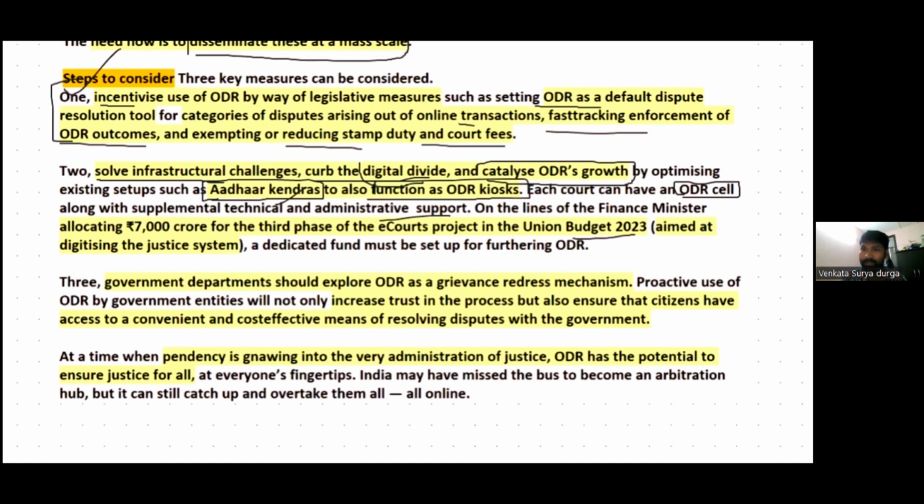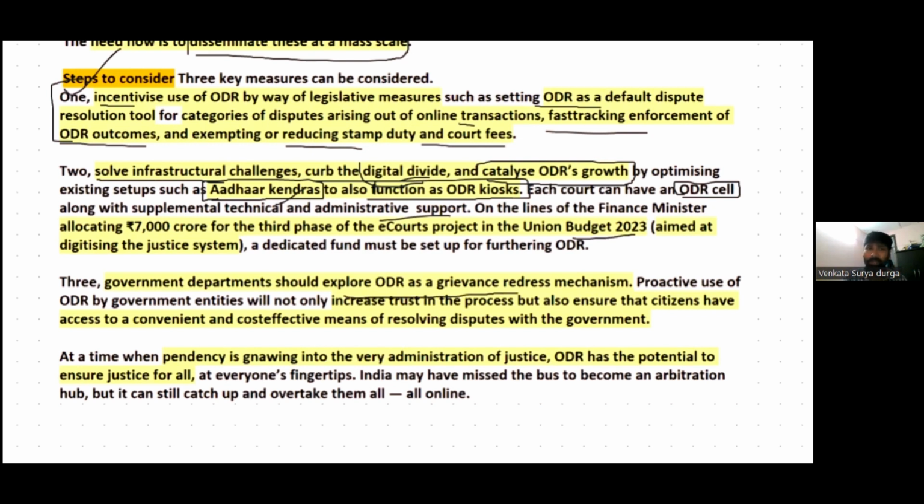These are some steps that the government needs to consider to make India an online dispute resolution hub, an online arbitration hub. However, the government departments should also explore ODR grievance redressal mechanisms, right? The government departments should increasingly go for grievance redressal through ODR.